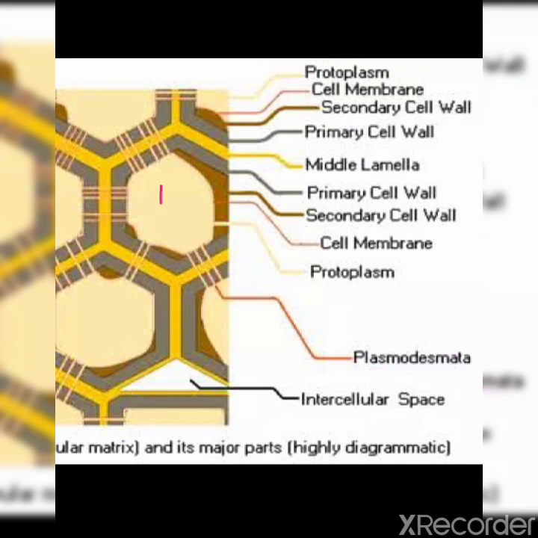Thin strands of cytoplasm pass through the plasmodesmata, and this allows the movement of substances between the adjacent cells. These are the living connections between neighboring plant cells.